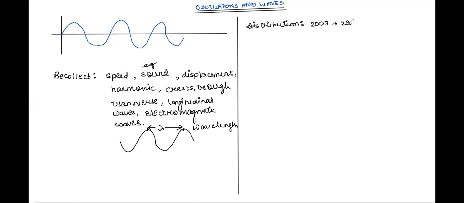When you talk about 2011, this chapter saw many questions. In 2011, from this particular chapter, you had quite a good number of questions, around 2 to 4.